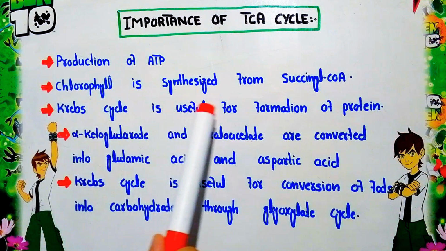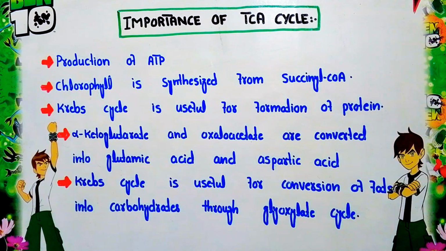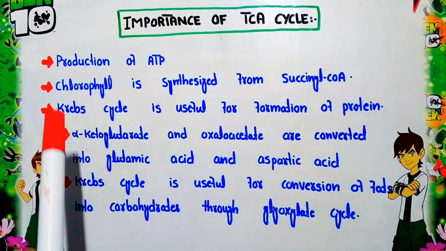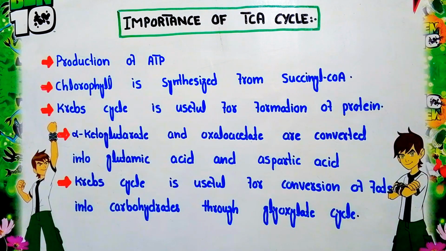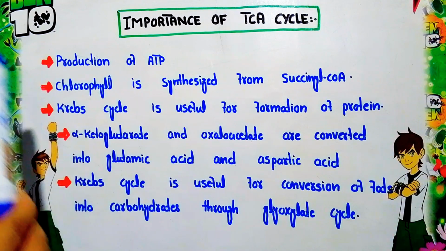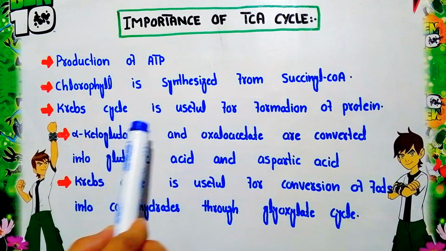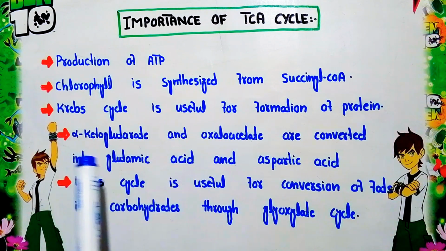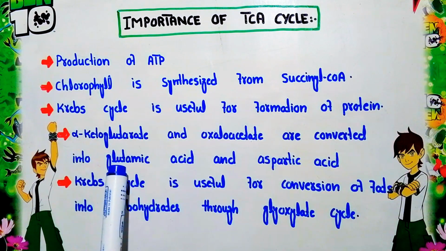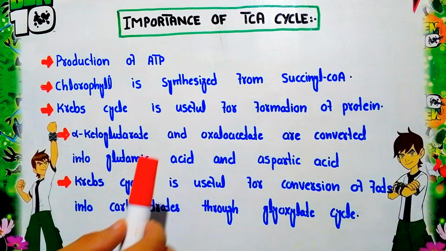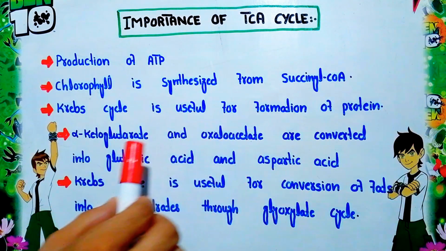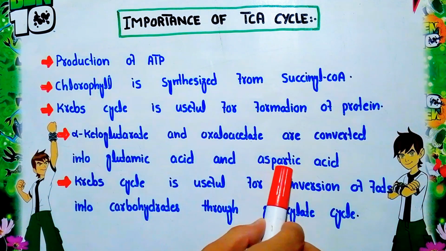Now the Krebs cycle is useful for the formation of proteins. Proteins are biomolecules, and their formation occurs with the help of the tricarboxylic acid cycle. Another importance is that the intermediates of the TCA cycle, alpha ketoglutarate and oxaloacetate, are converted into the amino acids glutamic acid and aspartic acid.